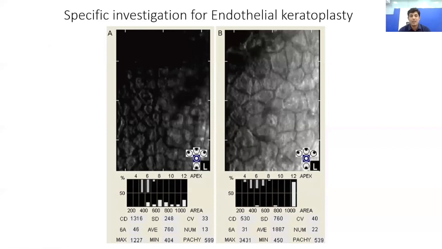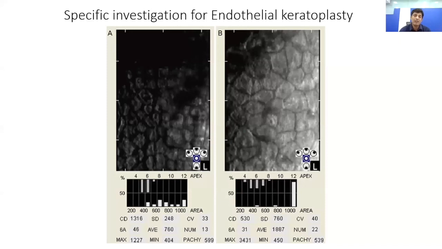Now, let's assume you have a patient of Fuchs dystrophy with cataract. Now, it is important to do a specular count in these patients so that we are sure whether we want to go ahead only with a cataract surgery or we want to do a combined procedure. Any patient of Fuchs endothelial dystrophy who has a cell density of less than 500 per cubic millimeter or a pachymetry of more than 640 microns tells us that this graft is not going to do well after the cataract surgery and it is better to plan a combined procedure.